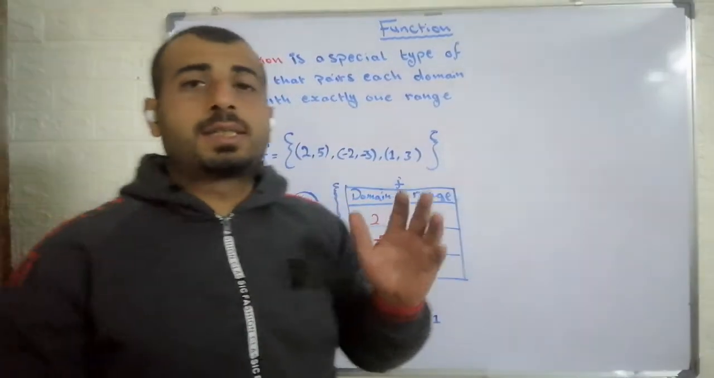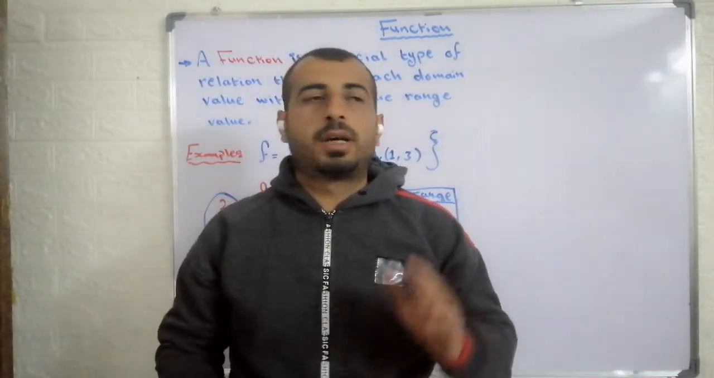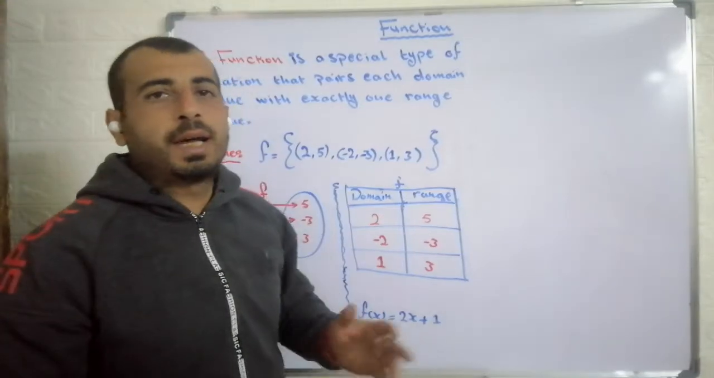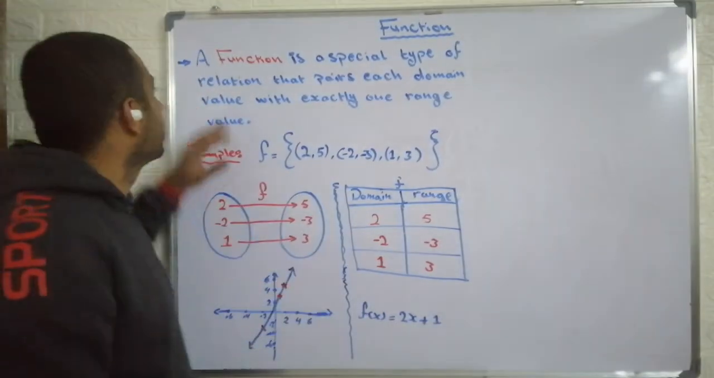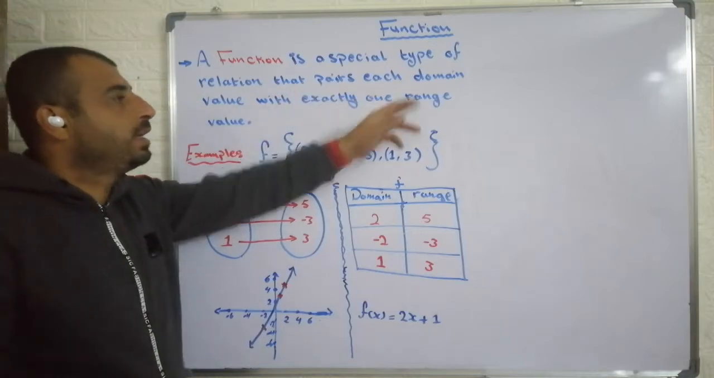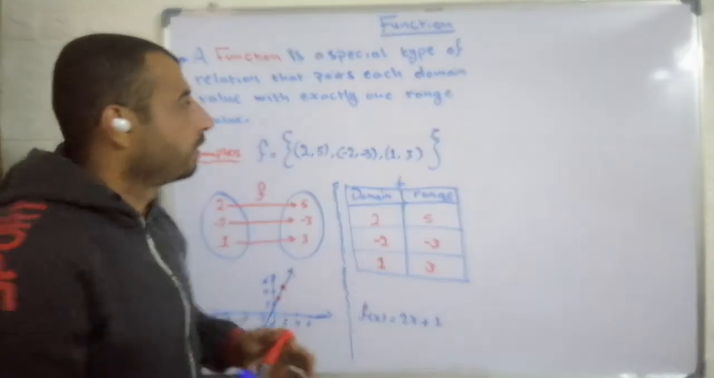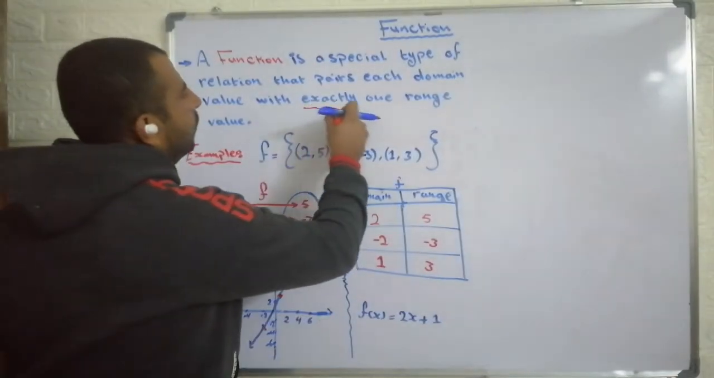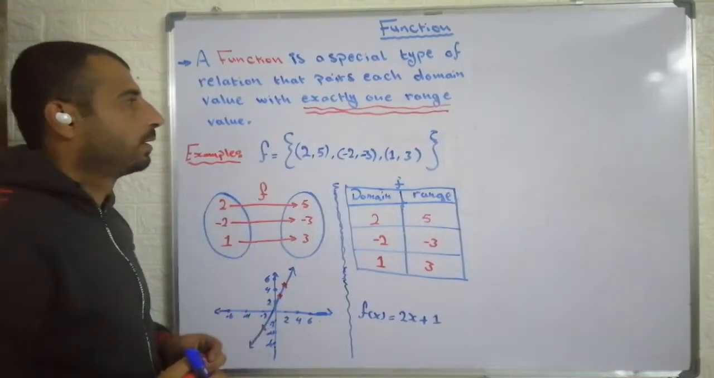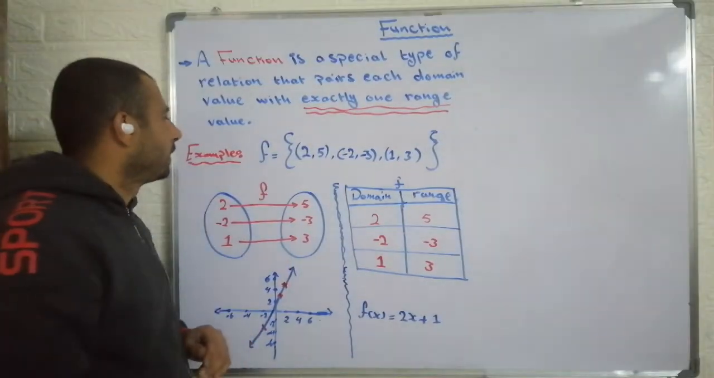After we have discussed relations in the previous video, today we will discuss functions, what I mean by a function. In brief words, I can define a function as a special type of relation that pairs each domain value with exactly one range value. With exactly one range value, I need to put two underlines here. Okay, let me clarify that by an example.